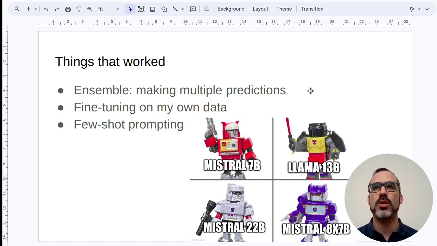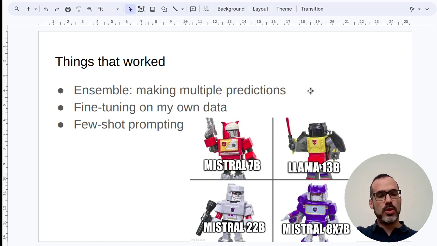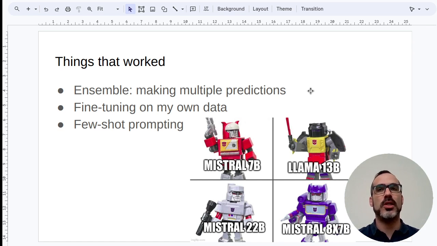Another thing that worked was few-shot prompting, but it was much slower than the fine-tuned models, because when you do few-shot prompting, you have to give in the order of 10 examples in the input prompt to the model, and that makes the inference slower than the fine-tuned models, which only receive the test sample as input.